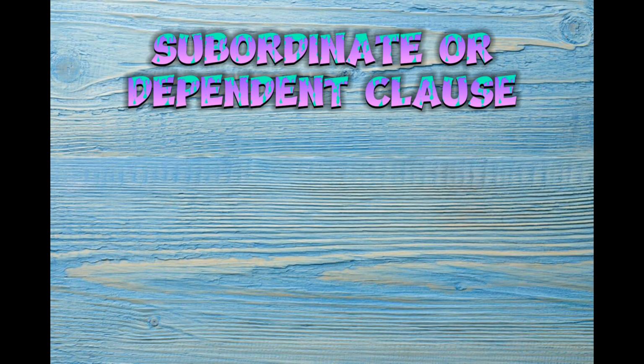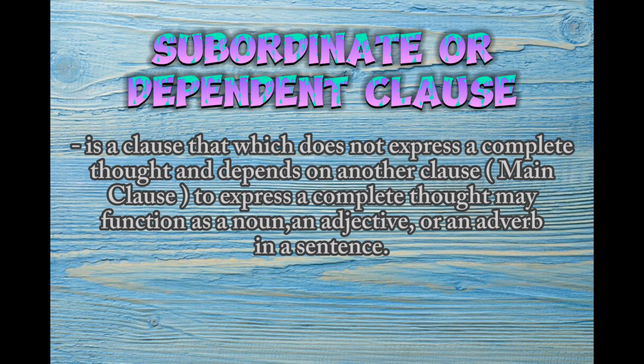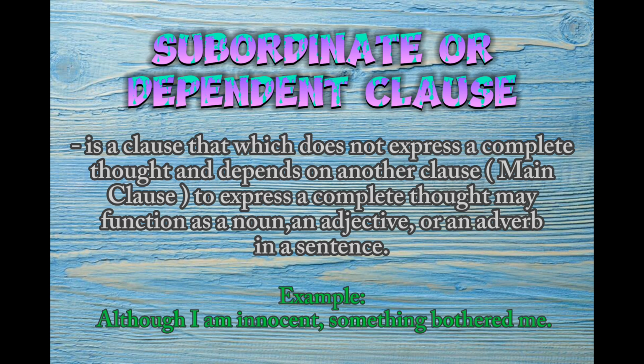So let's move on to the subordinate or dependent clause. A subordinate or dependent clause is a clause which does not express a complete thought and depends on another clause or main clause to express a complete thought. It may function as a noun, an adjective, or an adverb in a sentence. For example, although I am innocent, something bothered me.